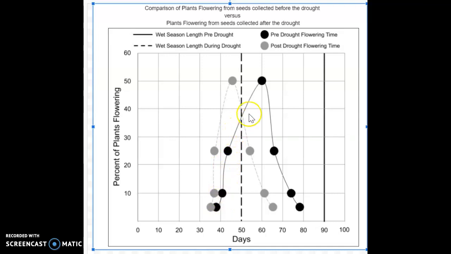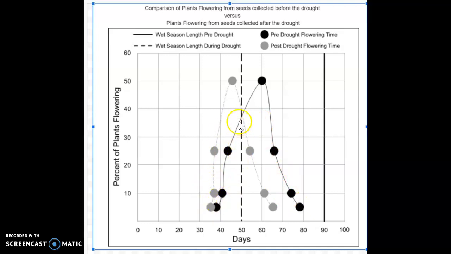Here's the wet season. So if this line represents the wet season, and there is no longer a wet season, all of these plants during a drought are not going to survive because they're not getting water. And we know they need water. So these are the plants that are surviving.